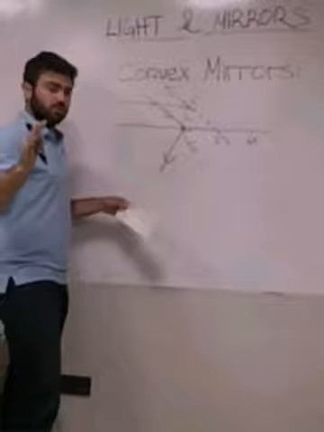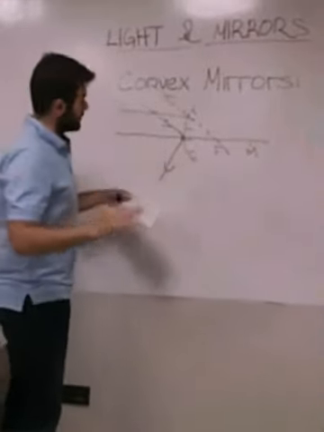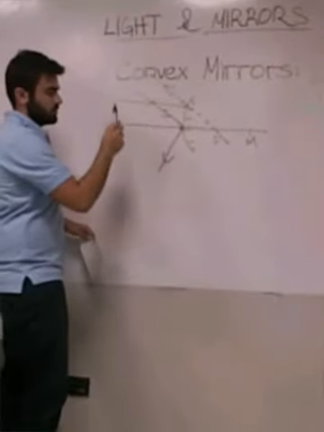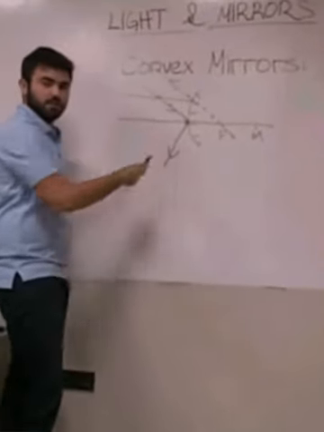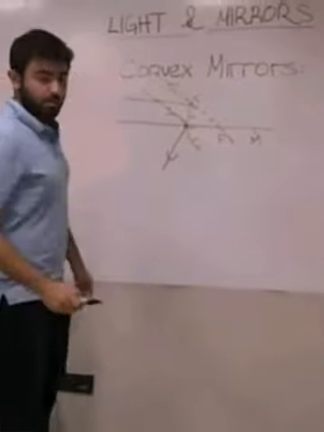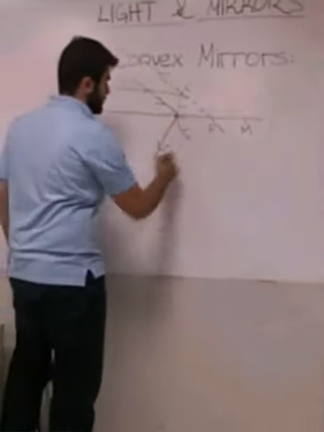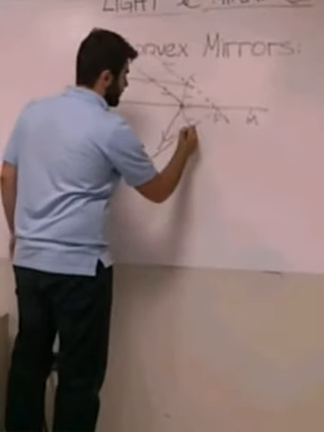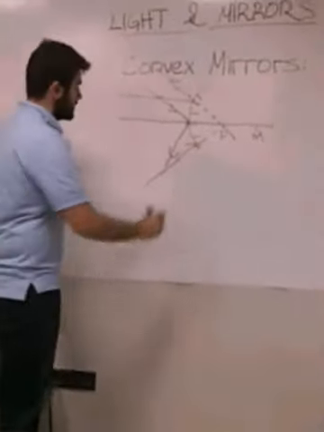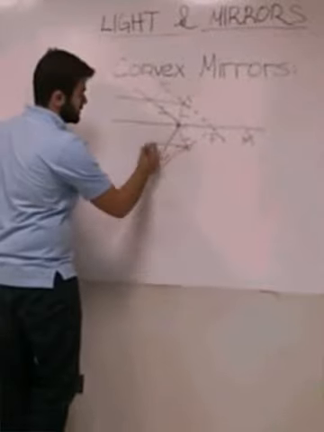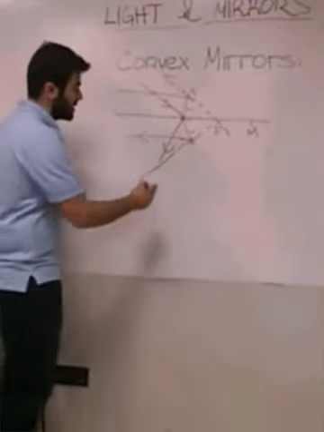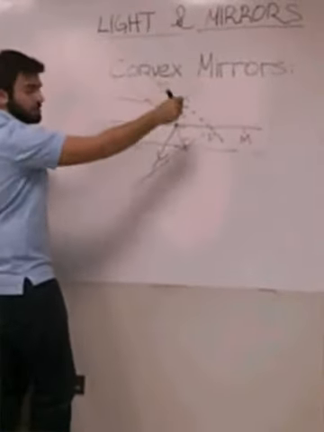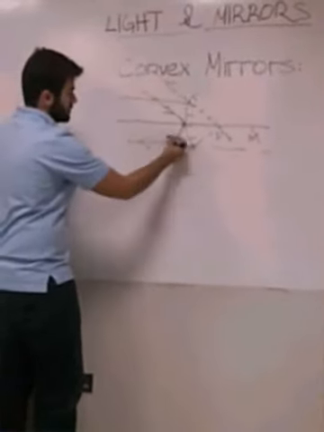And the third shape of reflecting in this mirror is if light comes like it's going through the F point, it reflects parallel, it comes parallel from the other side of the mirror to the normal.